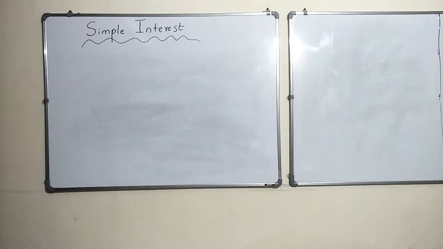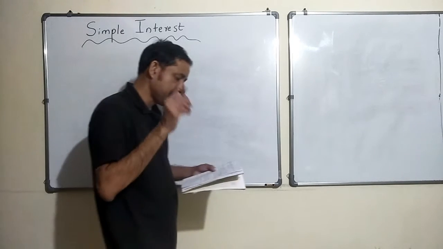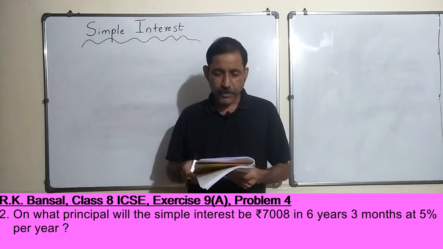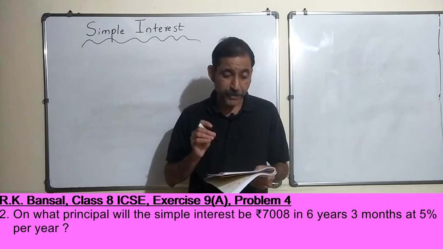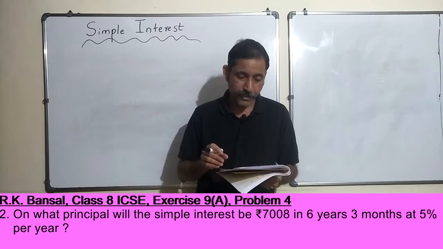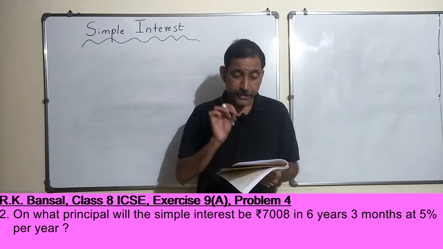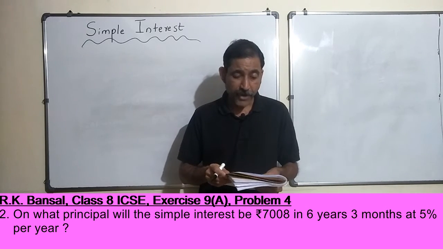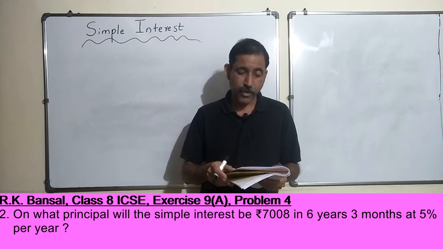Okay, sounds good. Now the second problem. Okay, on what principal will the simple interest be rupees 7,008 in 6 years 3 months at 5% per annum or 5% per year.